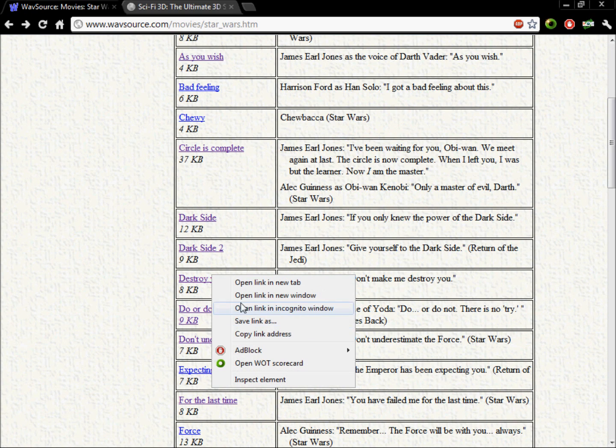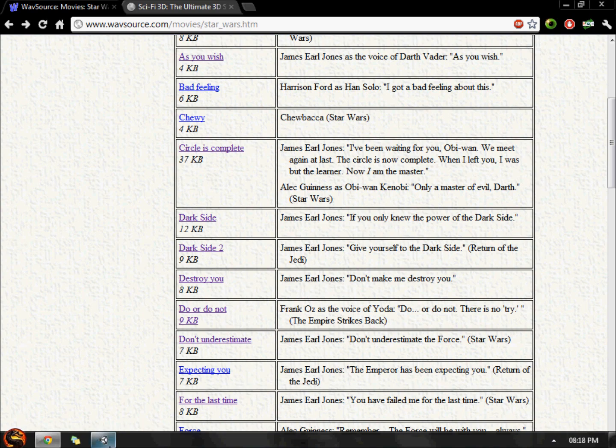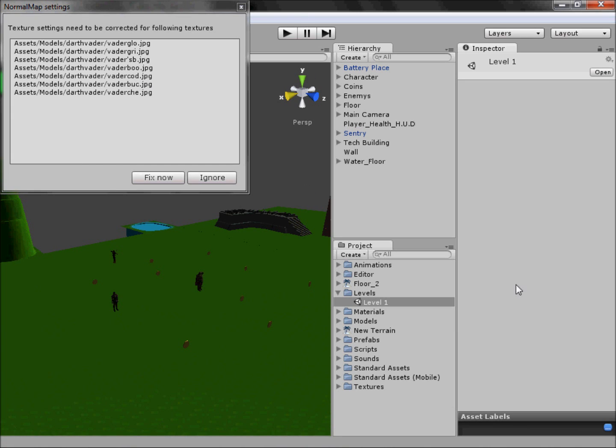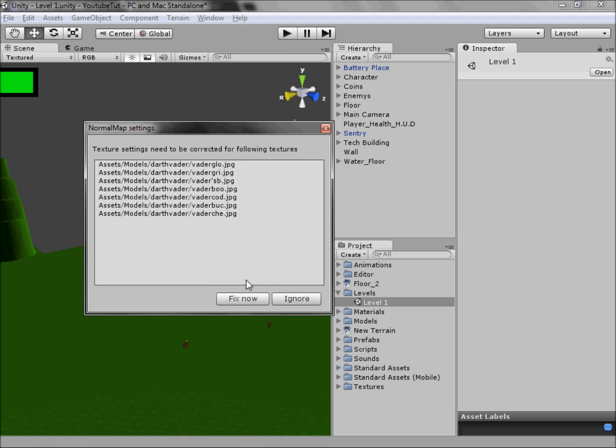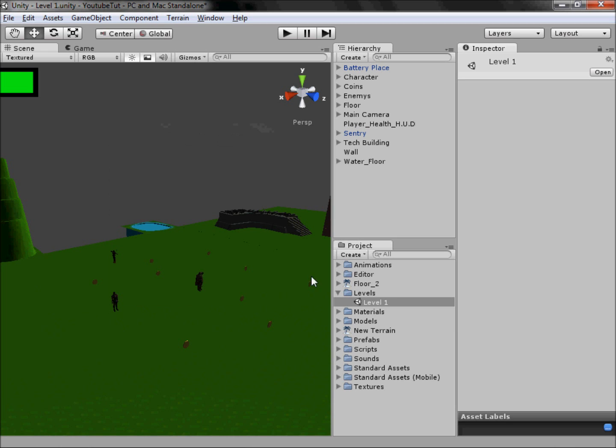So right click it, save link as, save it in your projects. I've already done that to save time, and then boot it up. When you put it in, if you're using the same one as me, you may get this texture error for the normal maps. Basically all it's saying is it just needs to correct some of them. The models which are meant for the bump maps, which make it look more realistic, aren't bump maps. All you do is click fix now, it'll fix it, re-import them, and then all good, no problems.